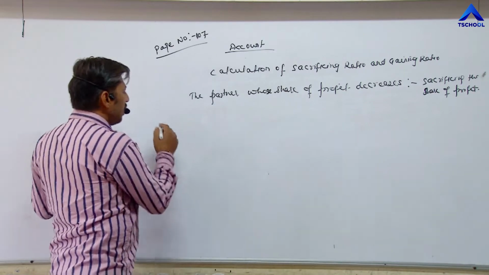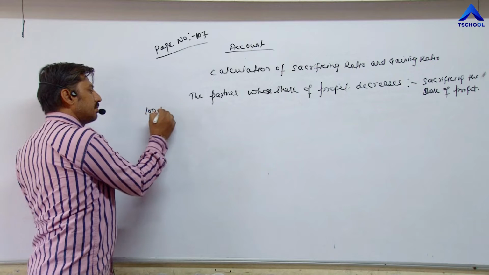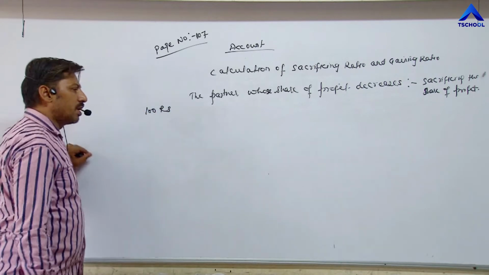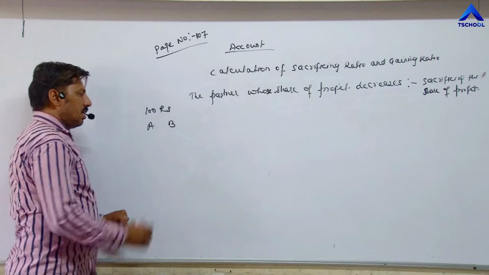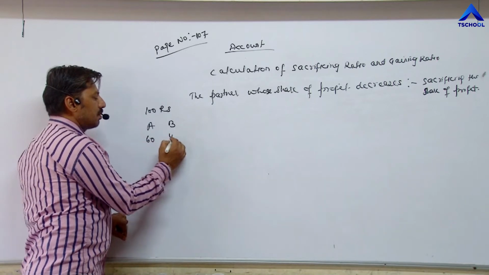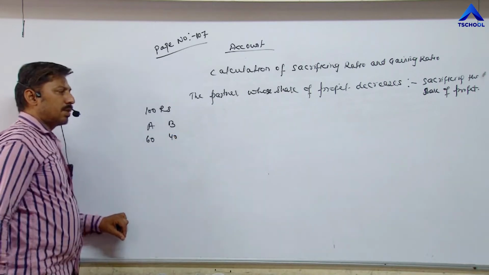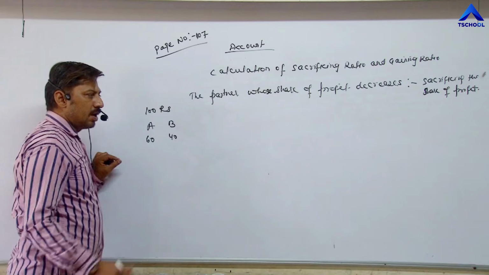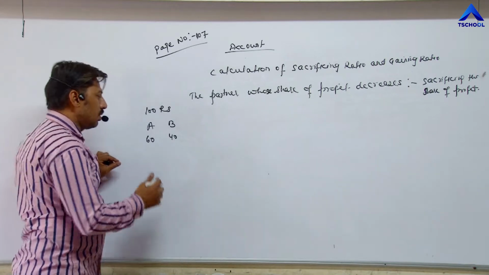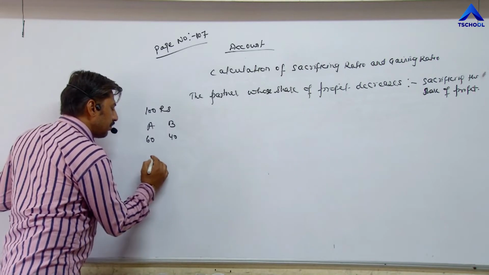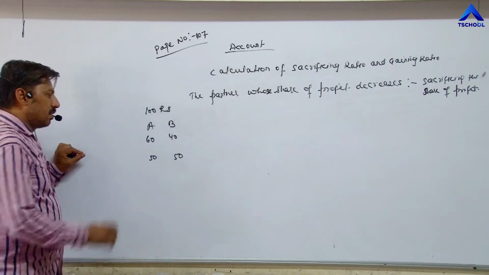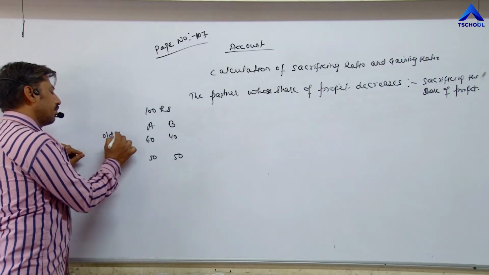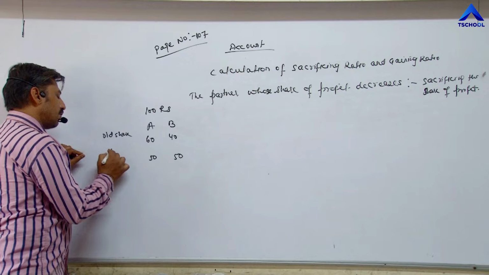For example, just assume that out of 100 rupees, there are two partners A and B, and A was taking 60 rupees and B was taking 40 rupees. But now they have changed the ratio, and due to change in profit sharing ratio, now A is getting 50 rupees and B is also getting 50 rupees. So this is the old share and this is the new share.